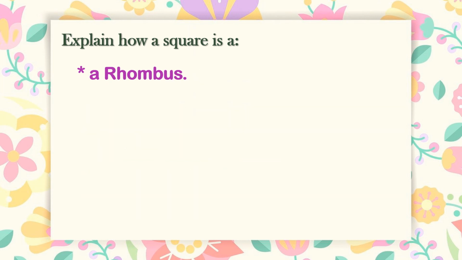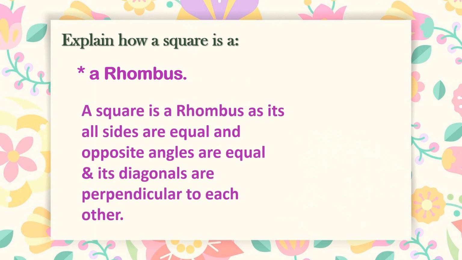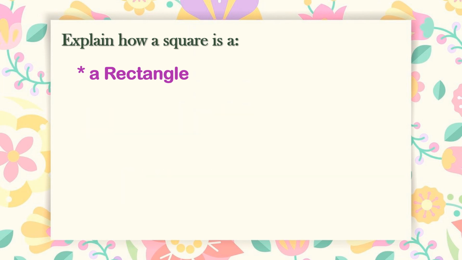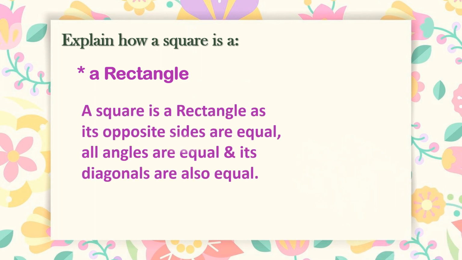Next question is, explain how a square is a rhombus. Well, a square is a rhombus because it satisfies all the properties of a rhombus: all the sides are equal, opposite angles are equal, and its diagonals are perpendicular to each other. Now the question is how a square is a rectangle. A square is a rectangle as its opposite sides are equal, all angles are equal, and its diagonals are also equal.